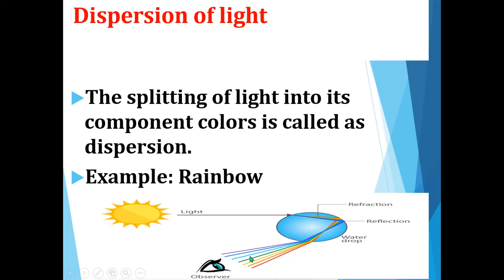Okay, so this phenomenon is called dispersion of light. Dispersion of light means the splitting of light into its component colors. Okay, splitting of light into its component colors is called dispersion of light.